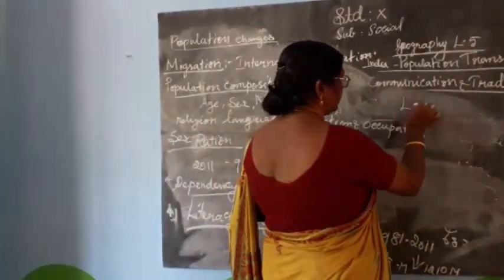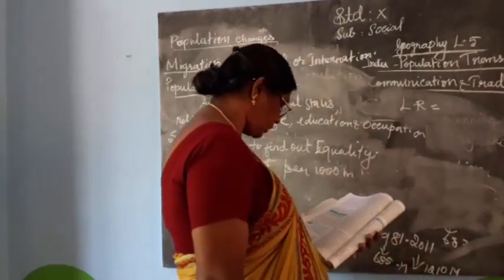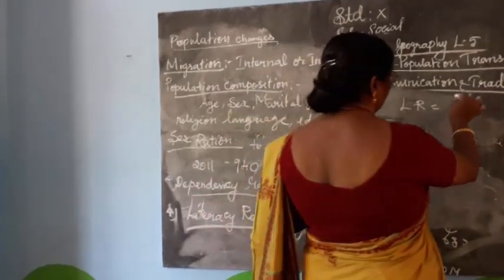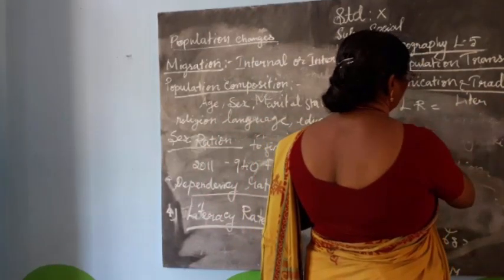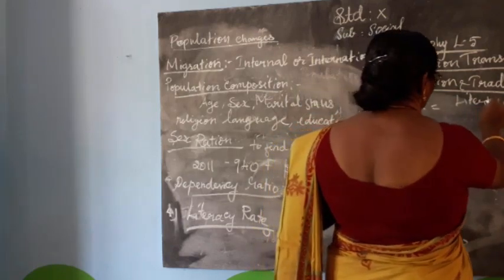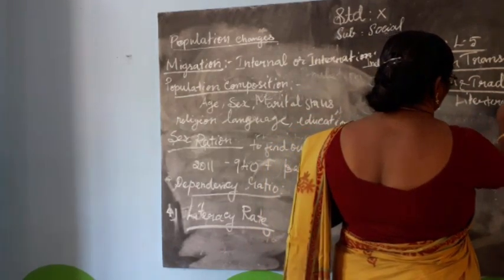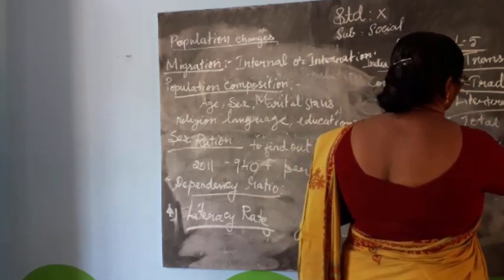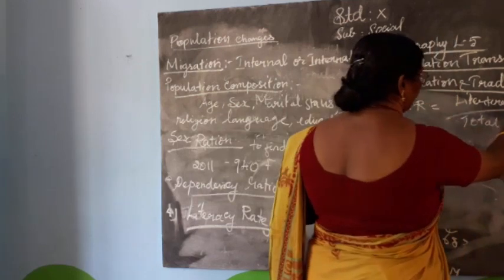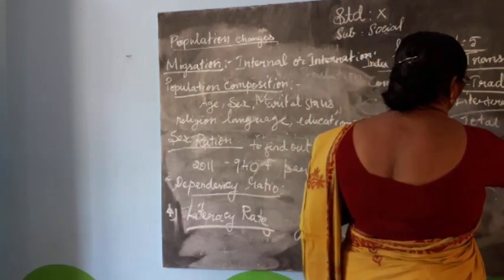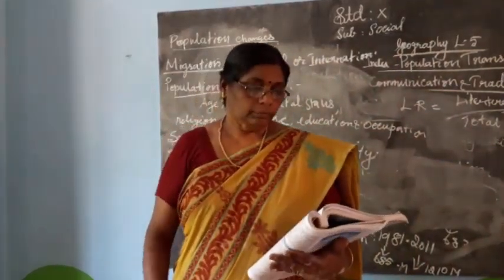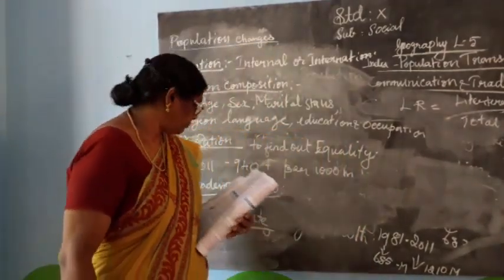What is meant by literacy ratio? The formula is literacy ratio is equal to literate people divided by the total population.